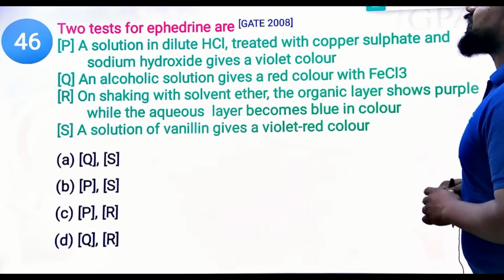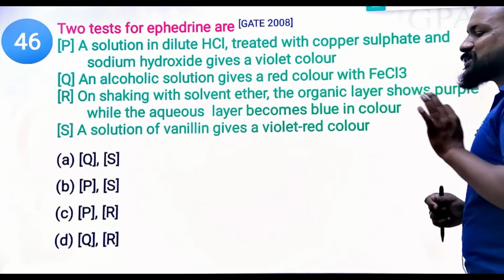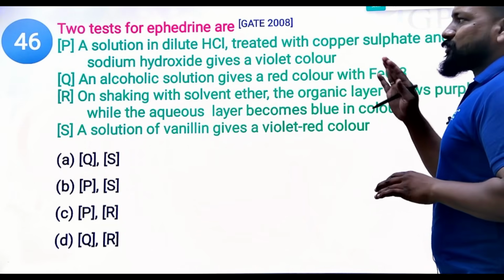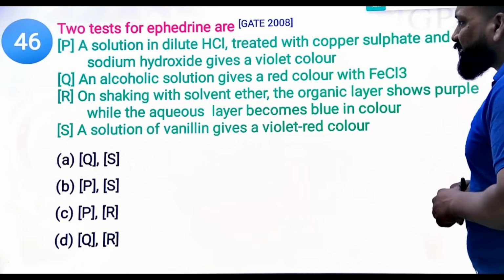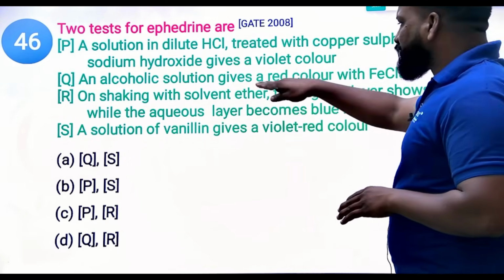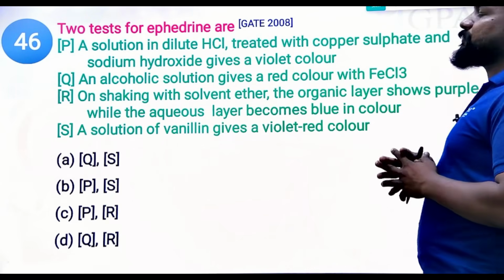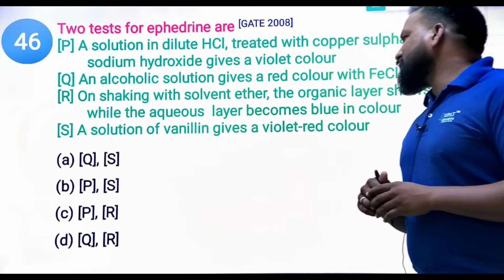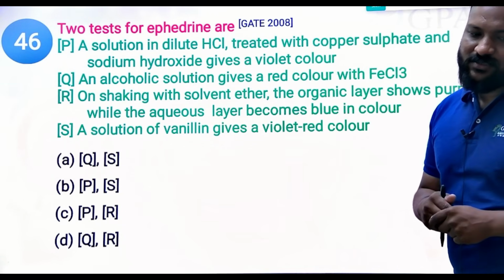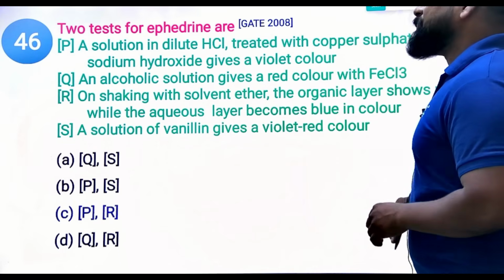Two tests for ephedrine are: which of the following are the two tests for ephedrine identification? It is a GATE 2008 question. P: a solution in dilute HCl treated with copper sulfate and sodium hydroxide gives a violet color. Q: an alcohol solution gives a red color with FeCl3. R: shaking with solvent ether, the organic layer shows a purple color. S: a solution of vanillin gives a violet red color. What is the right answer here? Ephedrine identification test. Yes, I hope they are P and R exactly.